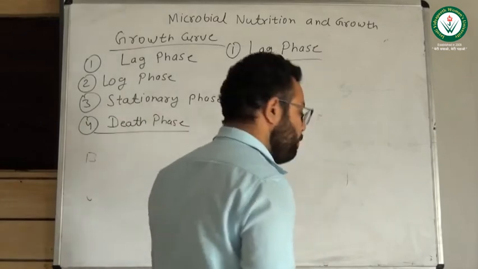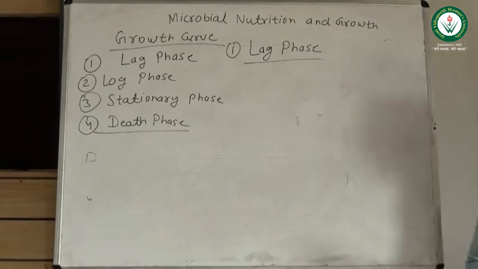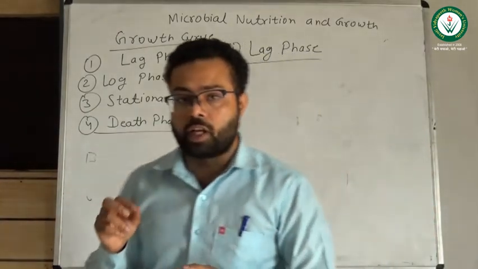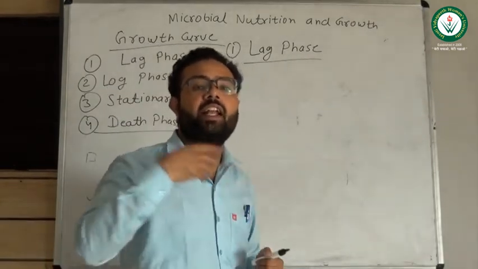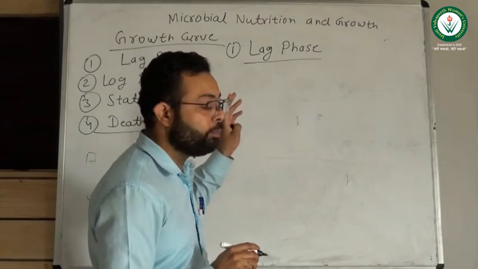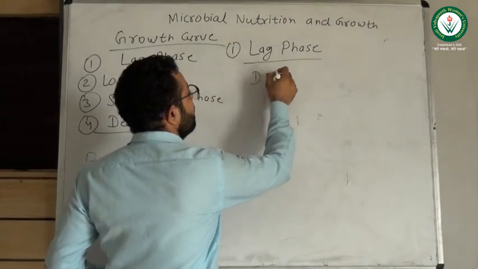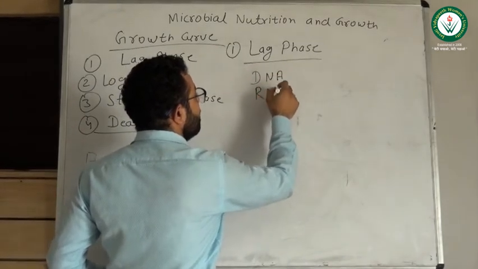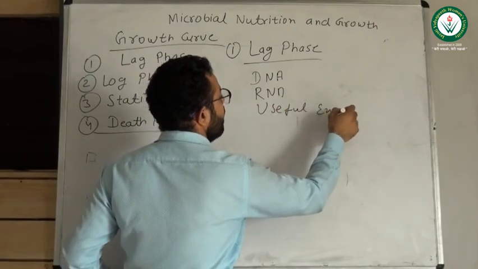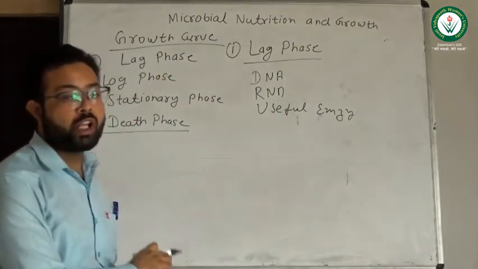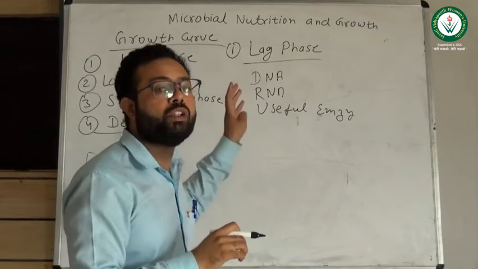But what actually happens in the lag phase? In the lag phase, microorganisms are not dividing. They are preparing themselves so that they can divide. For preparation, what do they need? They need DNA, RNA, and useful enzymes. So in the lag phase, microorganisms will not divide, but they will prepare themselves for cell division.